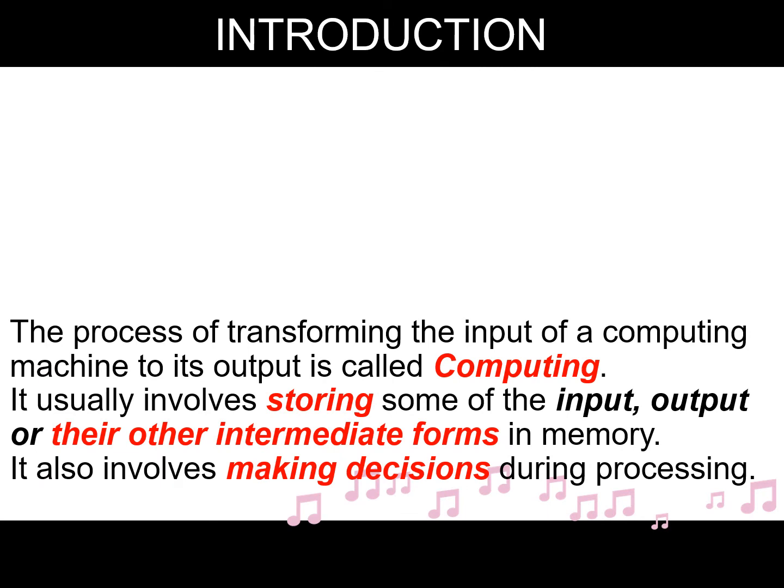The process of transforming the input of a computing machine to its output is called computing. It usually involves storing some of the input, output, or their other intermediate forms in memory. It also involves making decisions during processing.